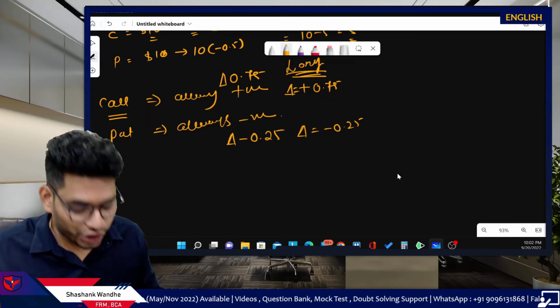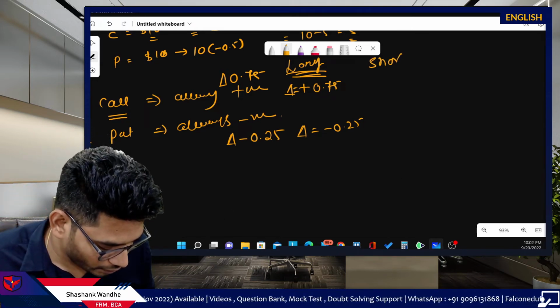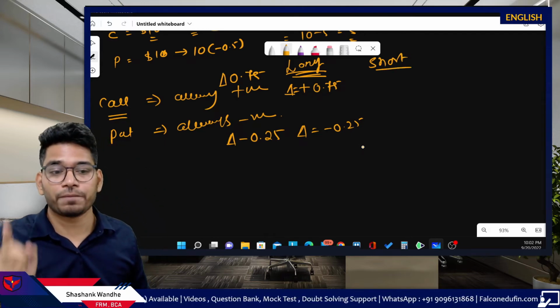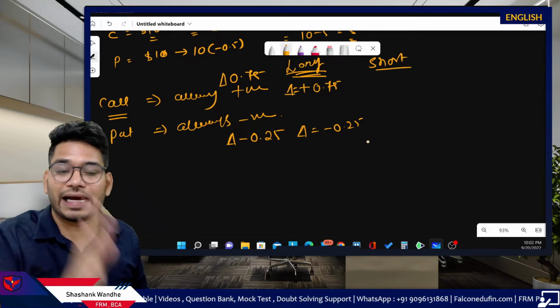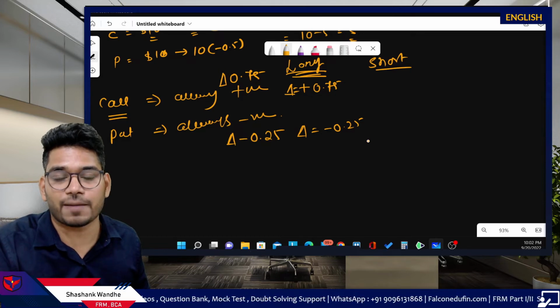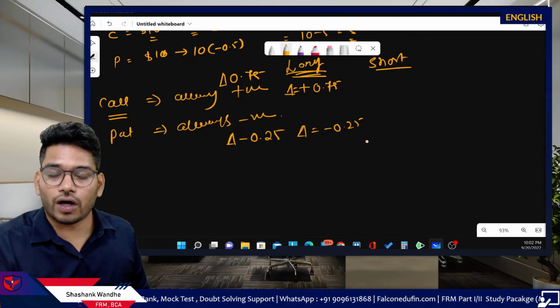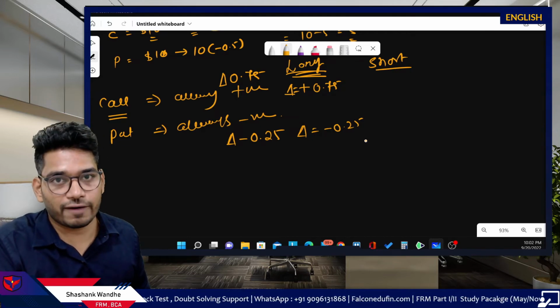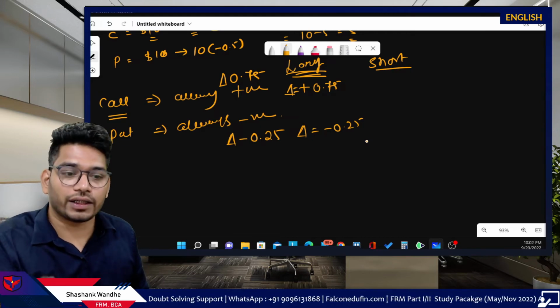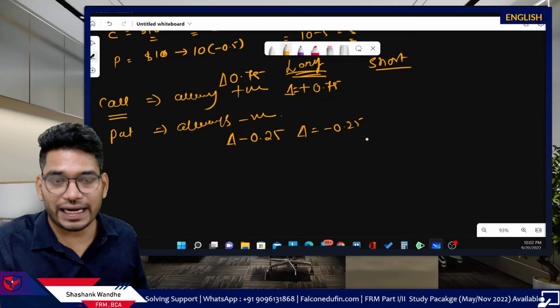So in similar fashion, for the short position holder, he will get the negative effect of whatever delta is applicable for the positive. So say call's delta is plus 0.75. If you short it, you will have the negative of that delta.